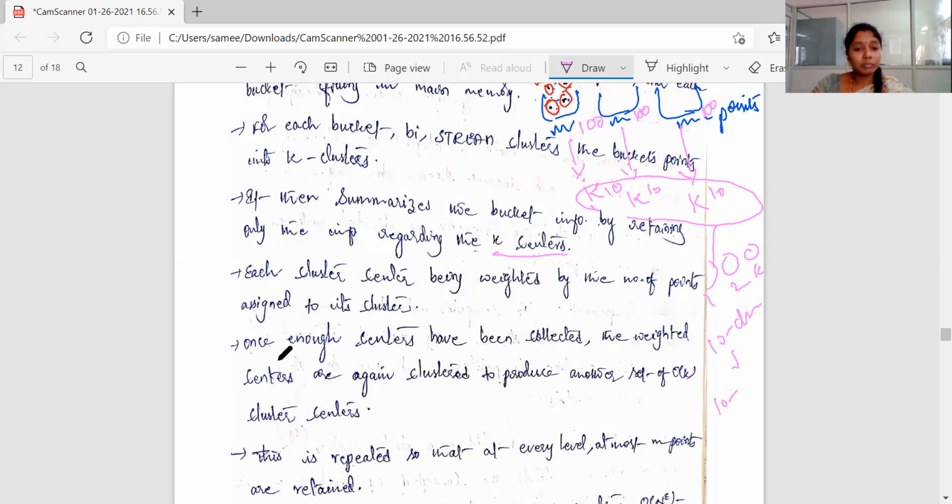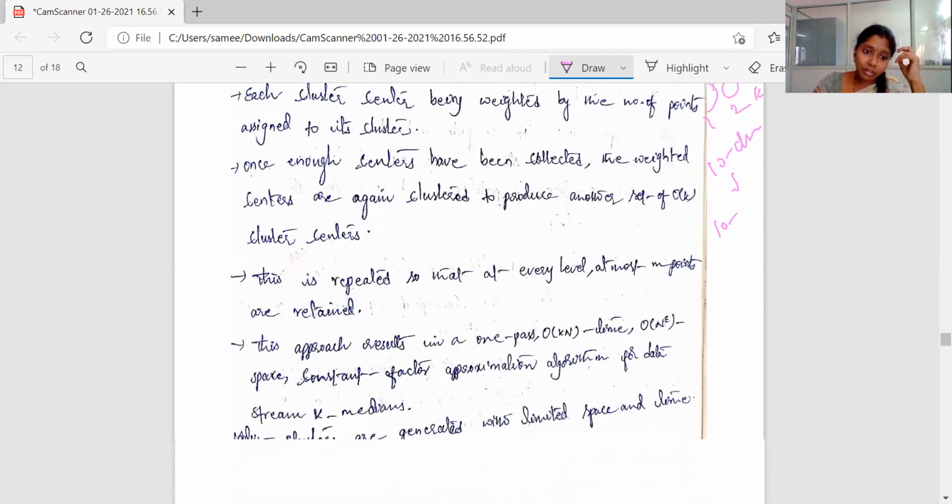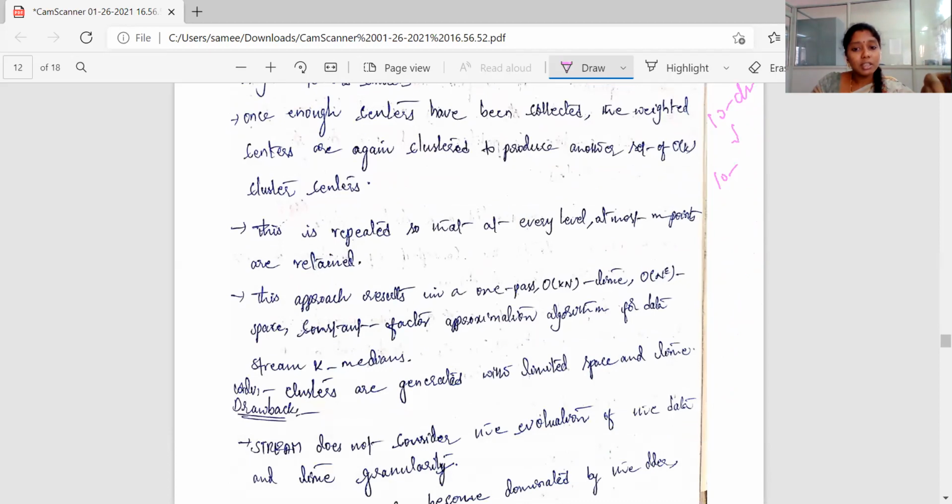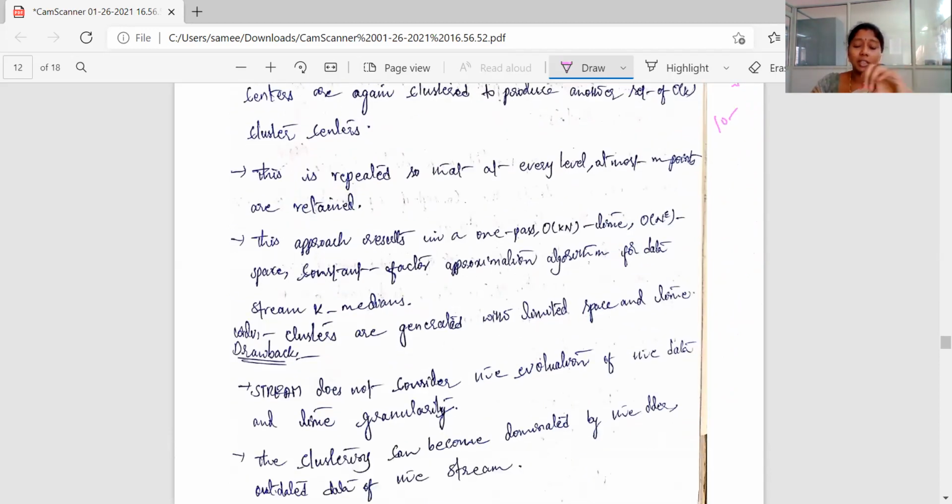So here, it is repeated at every level, and at most m points are retained. So this approach results in a one pass, O(kn) time, O(n^epsilon) space, constant factor approximation algorithm for data stream k-medians. So what is the advantage here is that clusters are generated with limited space and limited time. So that is an advantage.